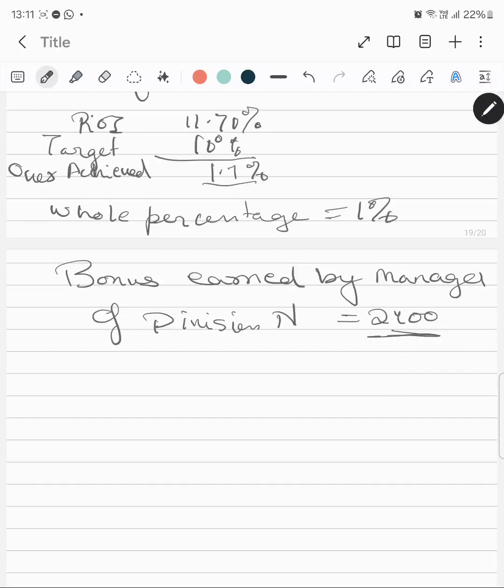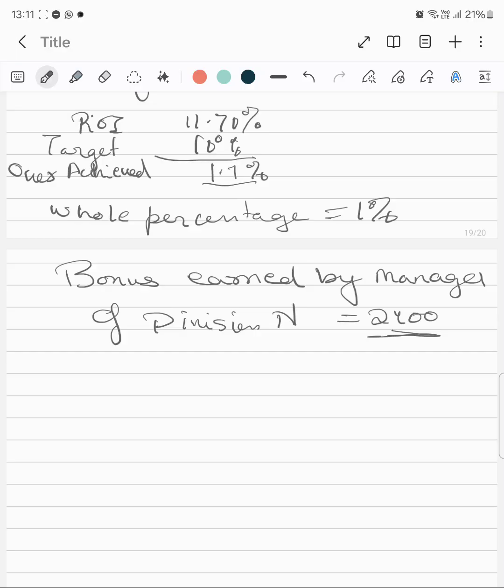This way, the manager of Division N might get demotivated. So I do not feel that this can be the whole way of calculating. But let's read, this is discursive. The manager of division N will be paid a far smaller bonus, as I said at the very first place, than the manager of division F.